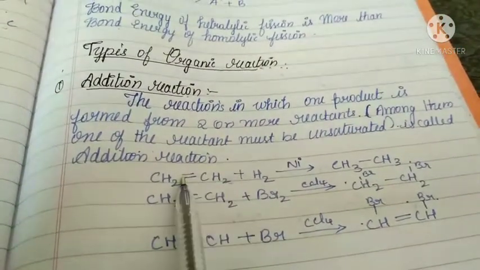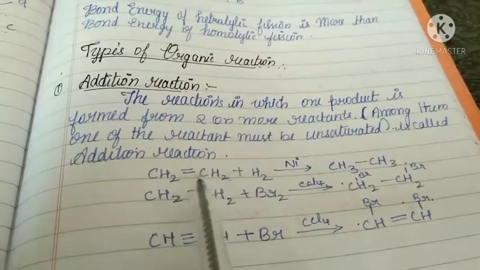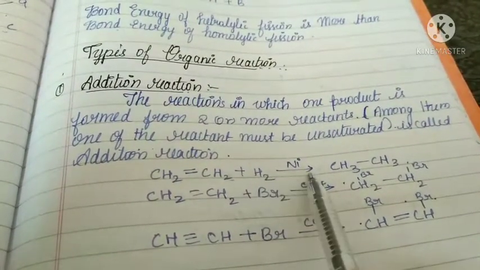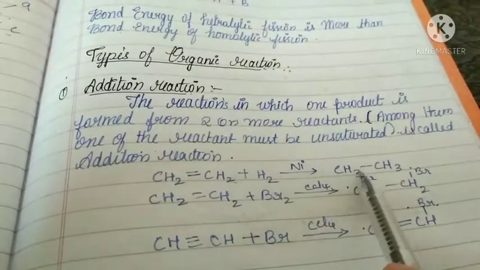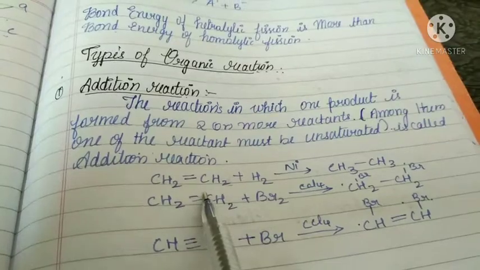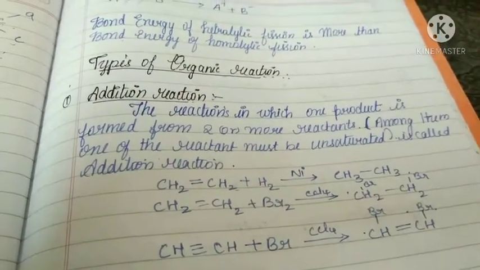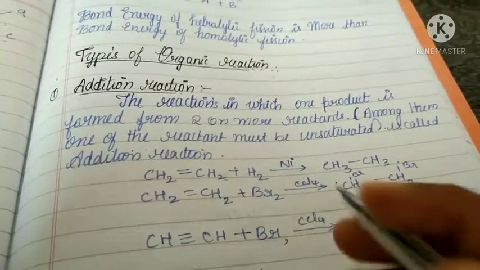See, if you see the examples, you get a clear idea. In the first example, this is an unsaturated compound, nothing but alkene. When this alkene undergoes reduction in the presence of nickel, then double bond becomes single bond. Ethane is formed. Similarly, in this reaction also, double bond will be broken by two bromine atoms, then double bond becomes single bond. Here also same case happens. So that is about addition reaction.